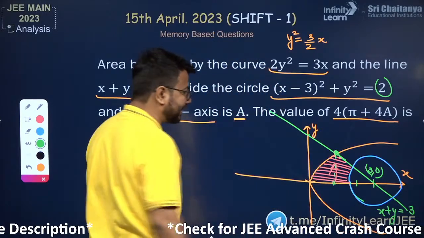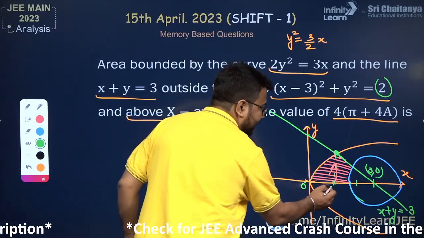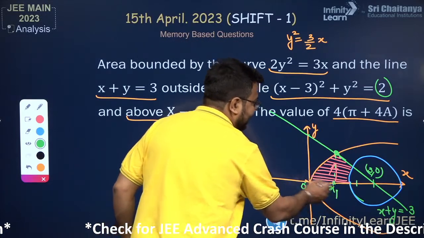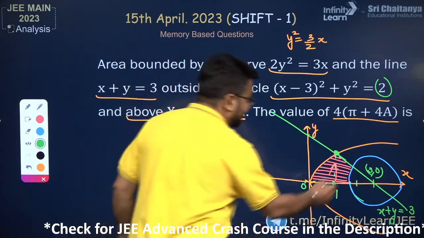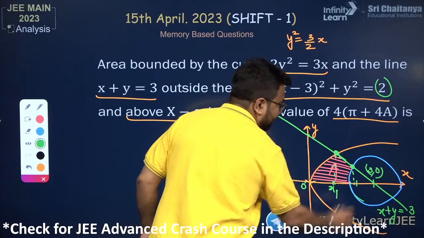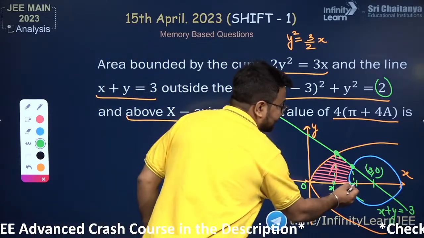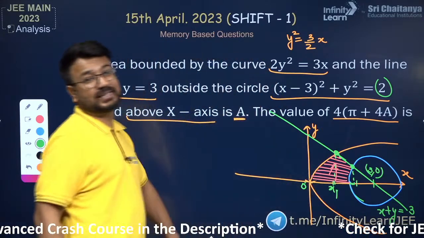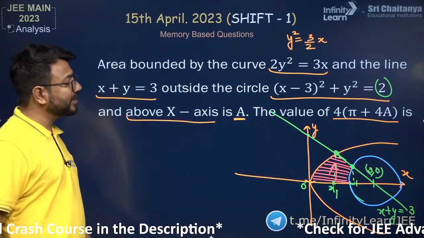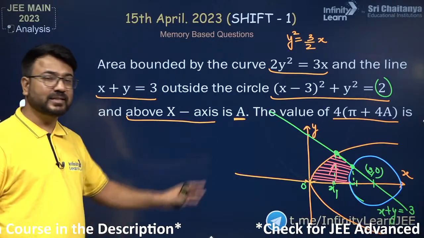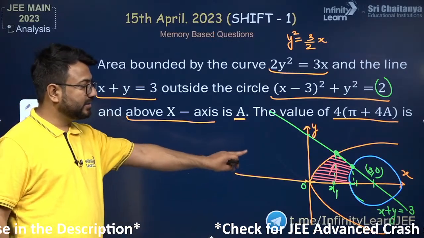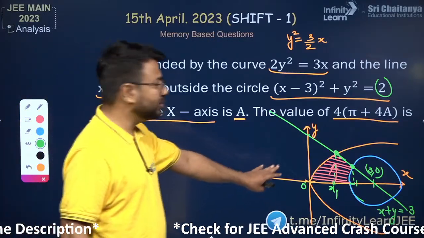Once you have determined this coordinate, from 0 to x1, find the area under parabola. Now from x1 to x2, find the area under the line, and from this to this, subtract the area which is inside the circle. So this can be one of the methods to solve this, using three integrals to get the area.